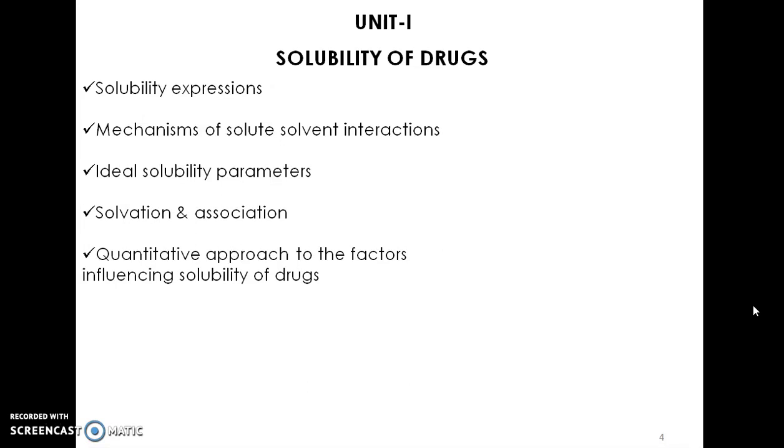There are various factors such as pressure and temperature which affect the solubility of drugs; that will be discussed under this head.